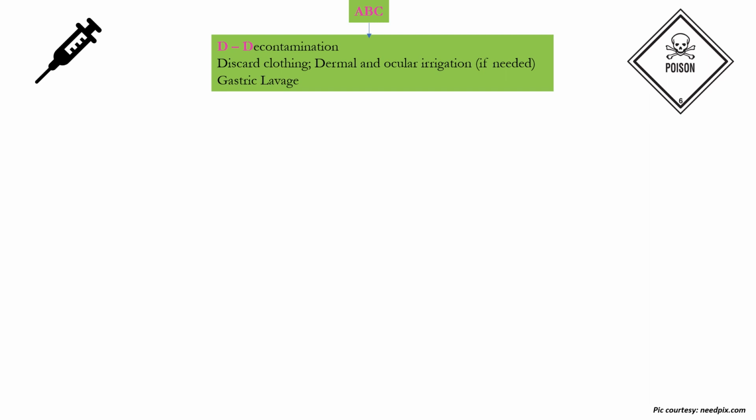So coming to management, once you have managed airway, breathing and circulation, you look for D, that is decontamination in cases of poisoning. You discard clothing in case of dermal exposure and also do dermal and ocular irrigation if required. Along with this, you may need to do gastric lavage.